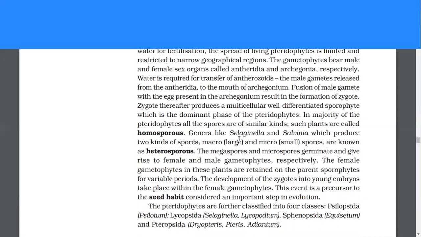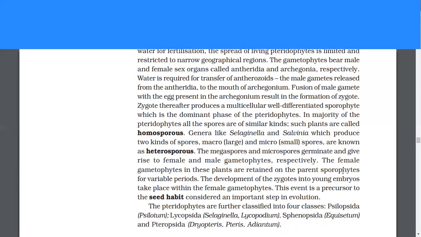Fusion of male gamete with the egg present in the archegonium results in the formation of zygote. Zygote thereafter produces a multicellular, well-differentiated sporophyte, which is the dominant phase of the pteridophytes. In the majority of the pteridophytes, all the spores are of similar kinds. Such plants are called homosporous. Genera like Selaginella and Salvinia, which produce two kinds of spores, macro and microspores, are known as heterosporous.